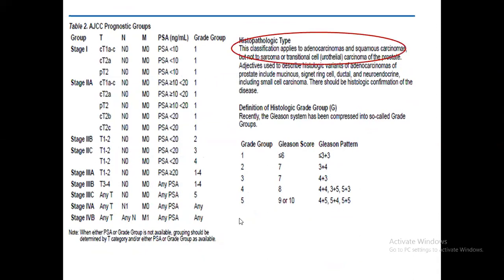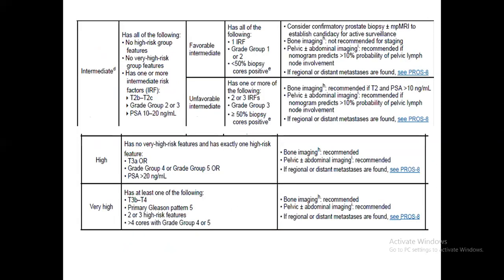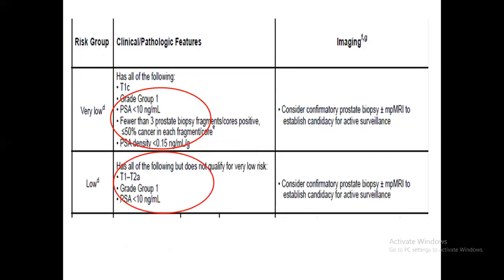Another important point is that the classification applies to adenocarcinoma and squamous cell carcinoma, but not to sarcoma or transitional cell carcinoma. According to this, we classify patients according to the Briggs classification. It is very low, low, unfavorable, favorable intermediate, unfavorable intermediate, high, and very high.